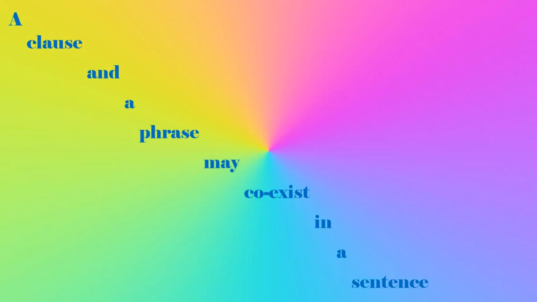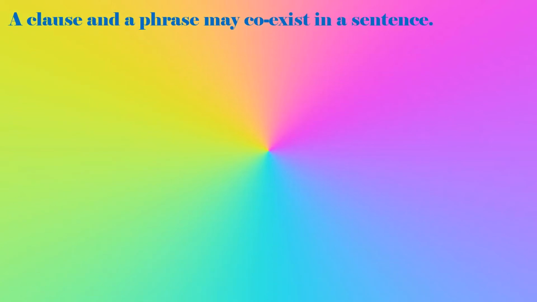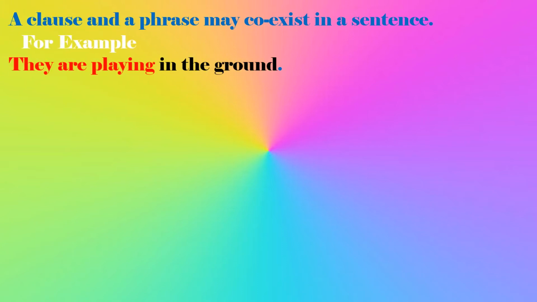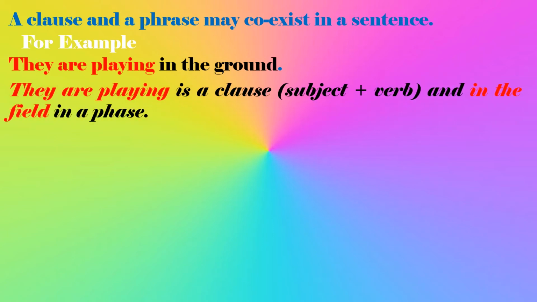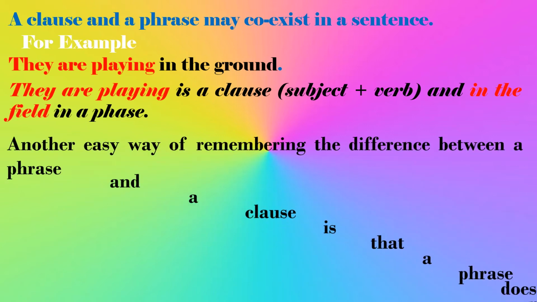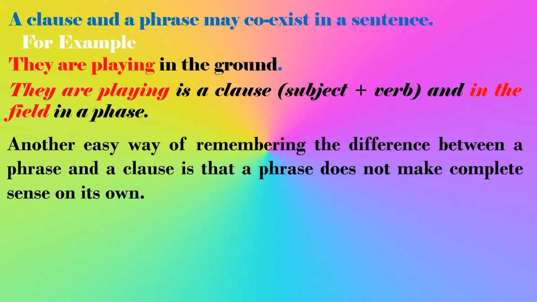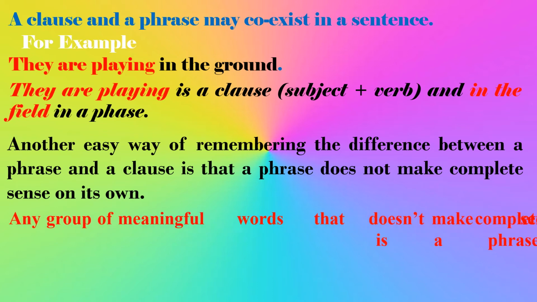Well, a clause and a phrase may coexist in a sentence. For example, they are playing in the ground. They are playing is a clause, that is subject plus verb, and in the ground is a phrase. Another easy way of remembering the difference between a phrase and a clause is that a phrase does not make complete sense on its own.